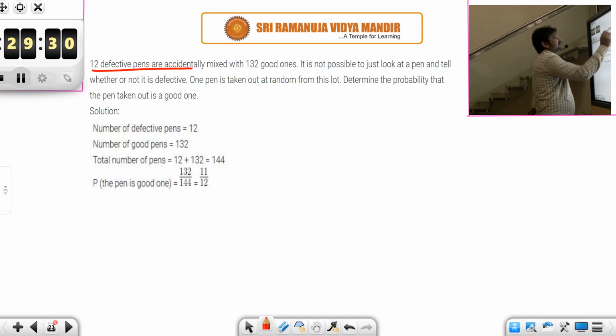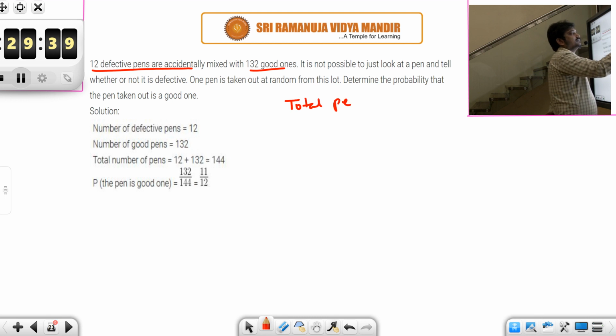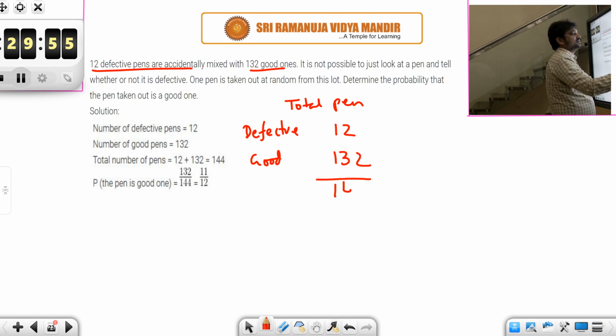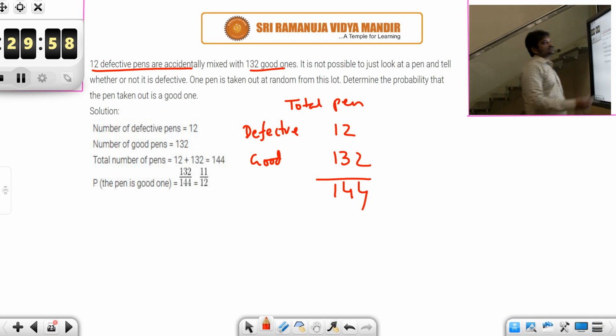12 defective pens are accidentally mixed with 132 good pens. Okay. So total pens: one is defective and the other is good ones. So defective are how many in number? 12. Good ones are 132 in number. So what are the total number of pens? 144. Now out of this, it is not possible to just look at a pen and tell whether or not it is defective. Okay. So one pen is taken out at random from this lot. Determine the probability that the pen taken out is a good one.